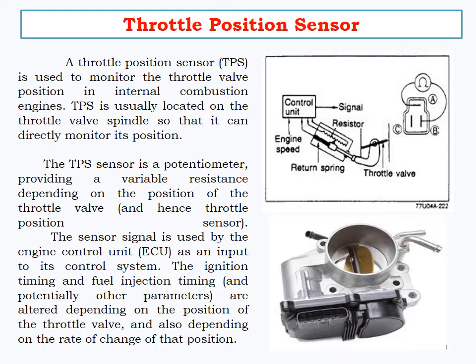When the throttle valve is in the normal condition, the resistance will be 0. When it is moved to some particular angle, the potentiometer value, that is the resistance value, will vary. Using this condition, we can identify the position of the throttle valve.